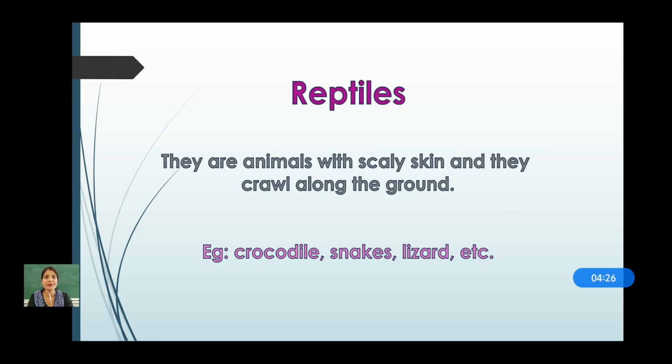All right. Now next one, reptiles. Now reptiles, they are animals with scaly skin and they crawl along the ground. For example, crocodile, snake, lizard, etc. Now you have seen crocodile in the zoo. Yes, you have seen its skin is very scaly and rough. Okay, snake also, you know that it sheds its skin after a few days. That's why they come under the category of reptiles, and they do not walk, they do not run also, they crawl on the ground.